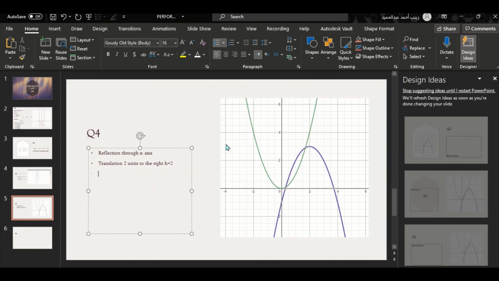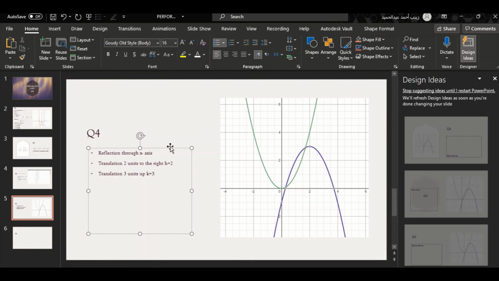And also we had a translation of 3 units up. I think it's 3 units up, yeah? So 3 units up. Right. That means my k is equal to 3. Perfect. So this is my answer.